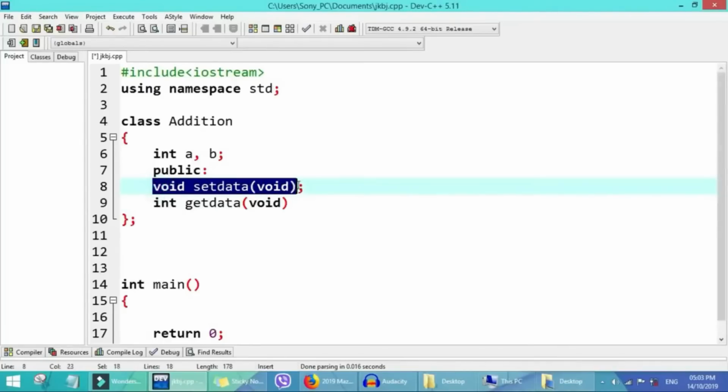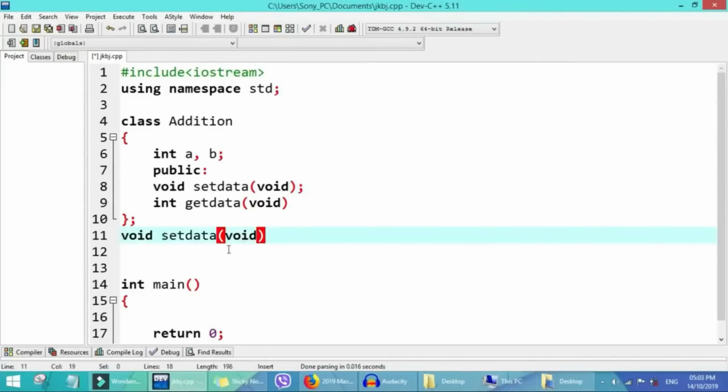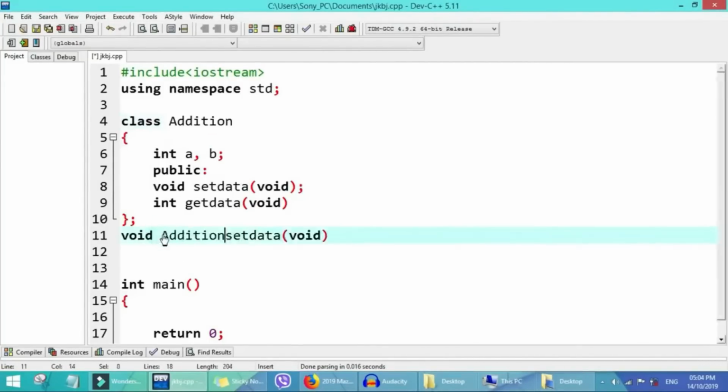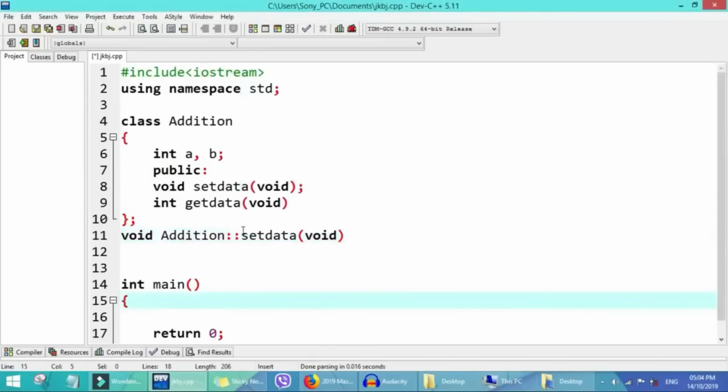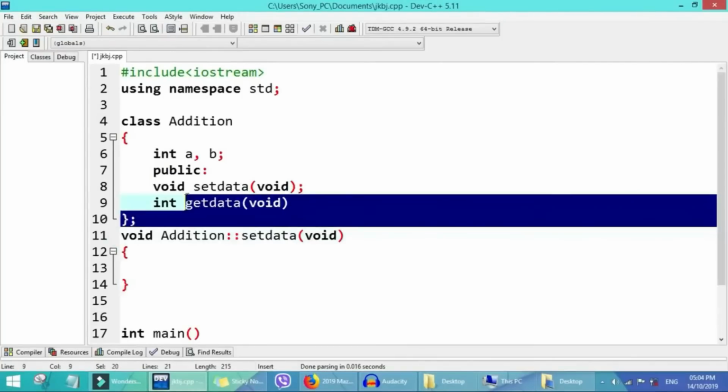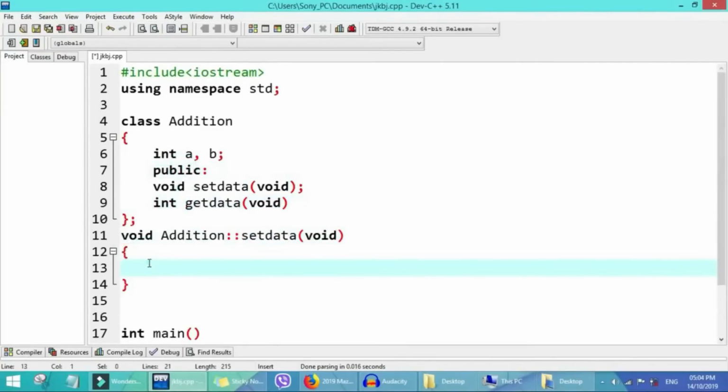So what we do now is we copy this void set data, then come outside and paste it here. Then one other thing we do is copy the name of this class, paste it here, then add our scope resolution. With this scope resolution, we add the name of this class between the return type and the name of the function. It shows that everything we define for this function is inside this same class.